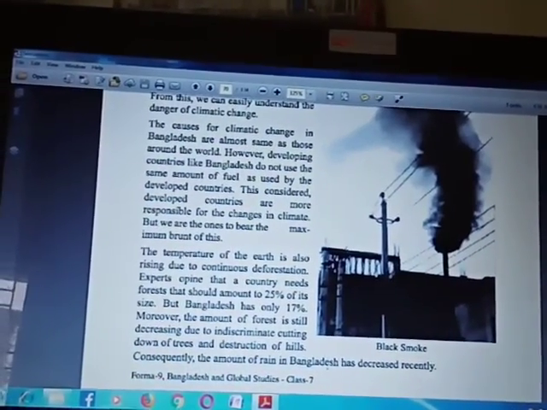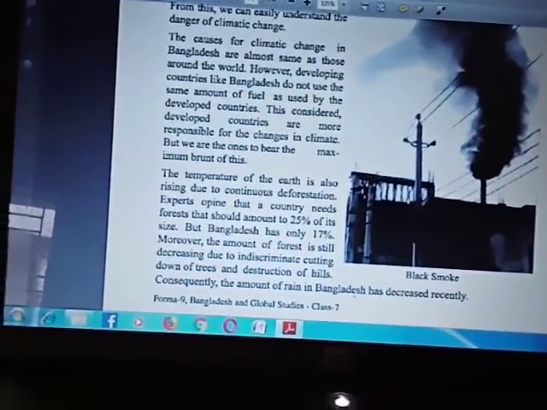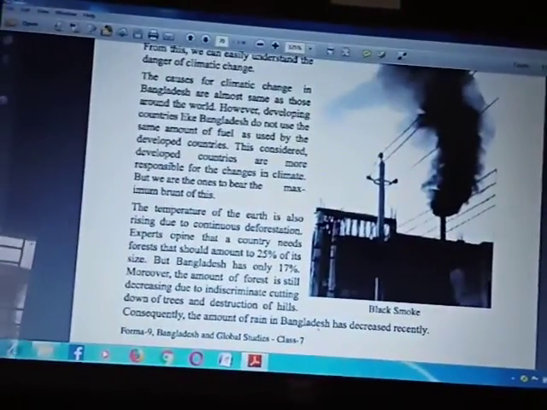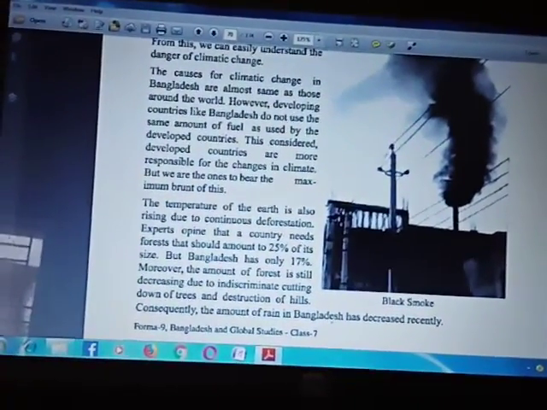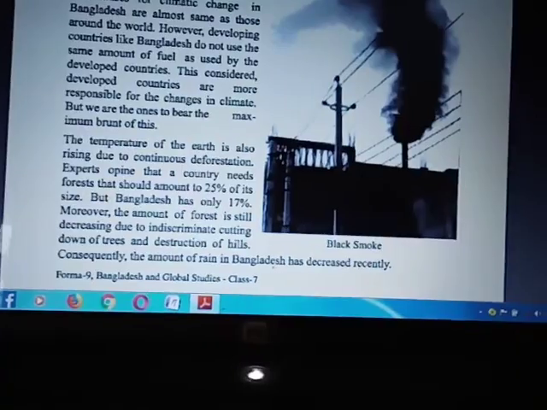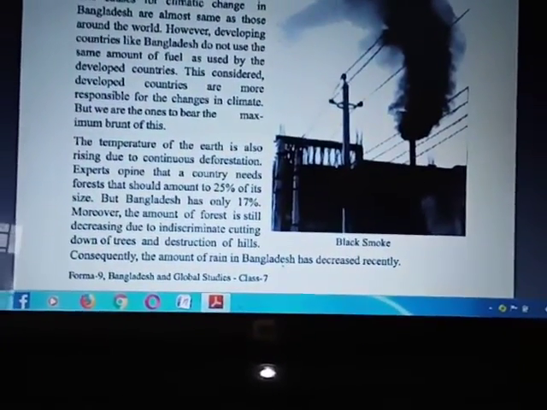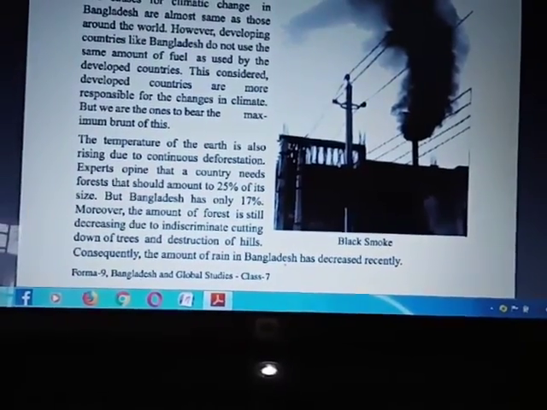The causes for climate change in Bangladesh are almost the same as those around the world. However, developing countries like Bangladesh don't use the same amount of fuel as used by the developed countries. So they have to consider it for saving the generation. Developed countries are more responsible for the changes in climate, but we are the ones to bear the maximum brunt of this. The temperature of the earth is also rising due to continuous deforestation, and the deforestation of Bangladesh is going on.